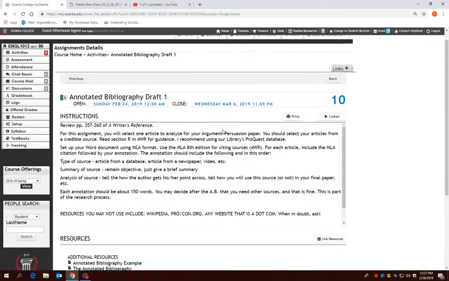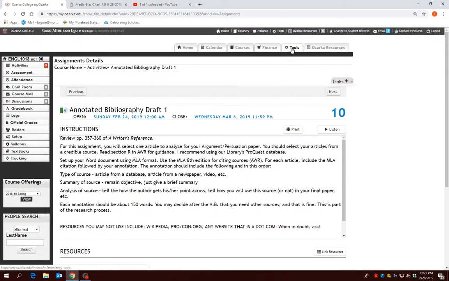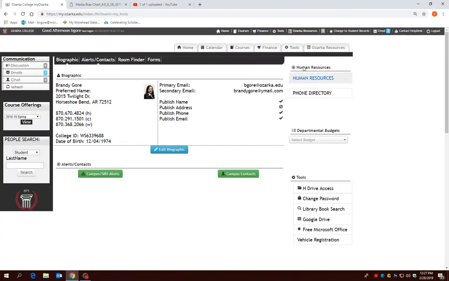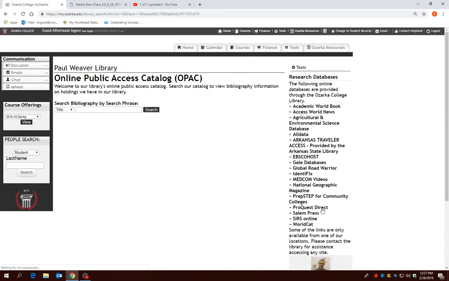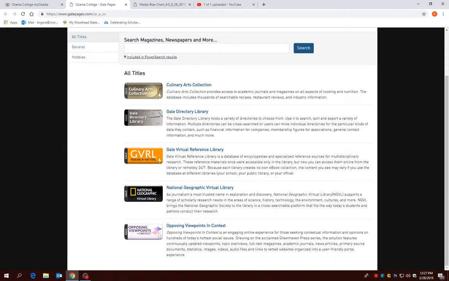The number one place I would like for you to do your research is through our library resources. When you click on Tools, click on Library Book Search. And here you have a whole list of databases. There are many that serve our purposes. EBSCOhost may do you well. Gale Databases is pretty good. Also, especially if you have a really controversial subject, you can click on Opposing Viewpoints in Context and put the keywords in quotation marks, and you can find different types of sources in there.